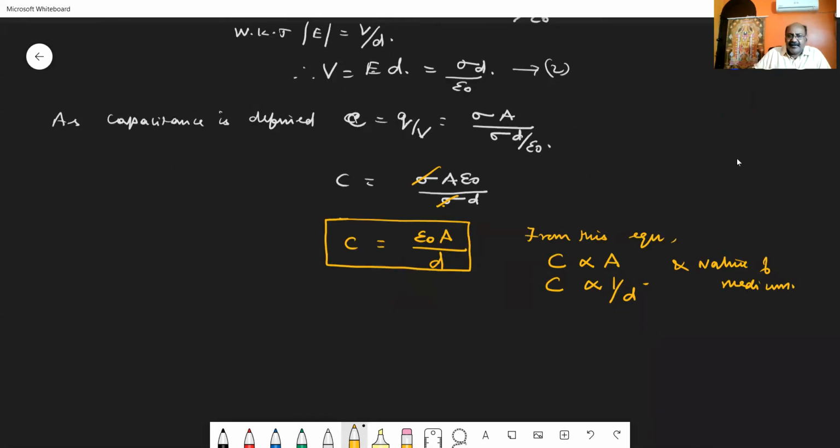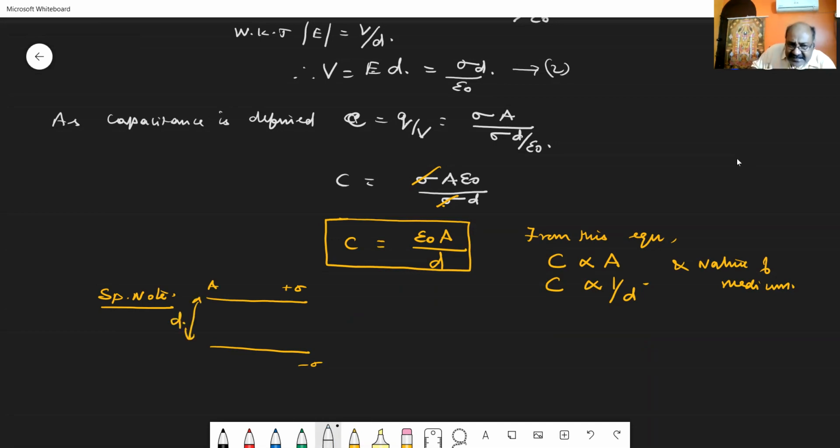Let us take this as a special note. What we have already studied: we have two plates with area A having the charge plus sigma and minus sigma, separated by a distance d.